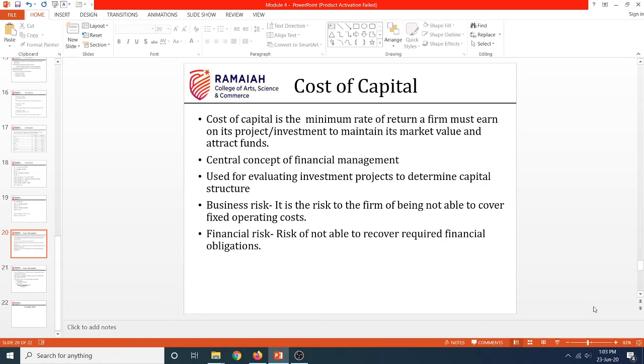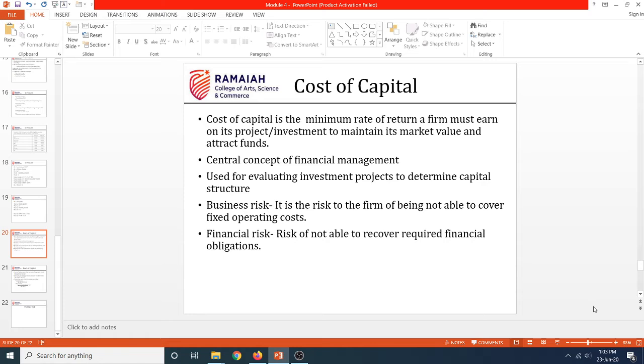What are operating costs? You guys know, right? Those costs which are incurred in the process of manufacturing, correct? Those costs which are incurred to run the day-to-day business operations, we call it as operating costs. So if you are not able to recover that basic cost which was pending, then what is the point in running your business, correct? So business risk is the risk of a firm being not able to recover the operating cost, right?